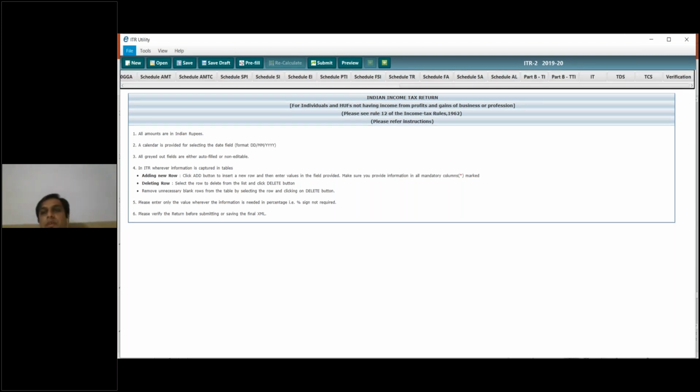There are different other schedules for income tax calculations and TDS, TCS verifications.